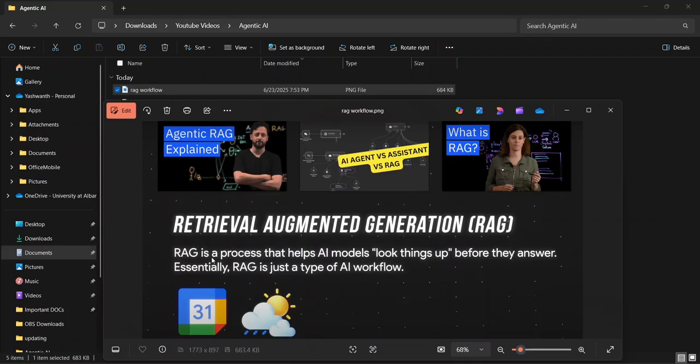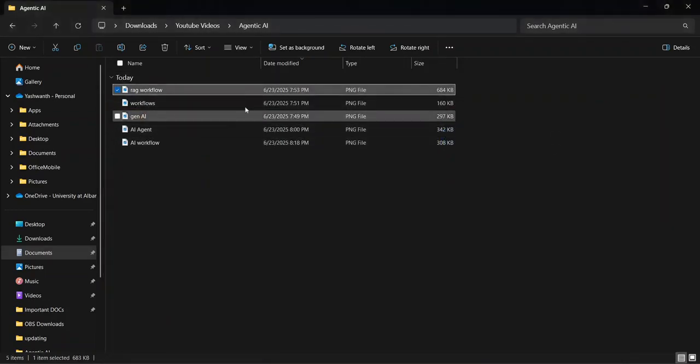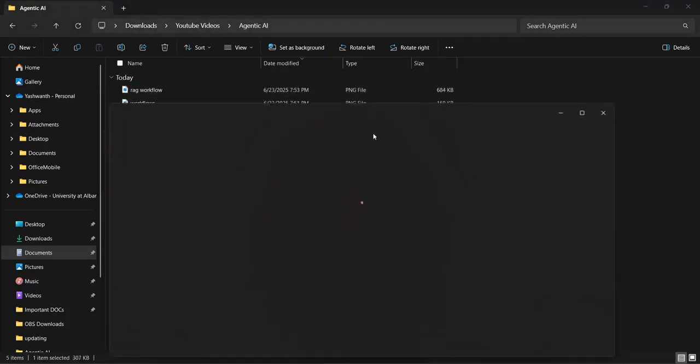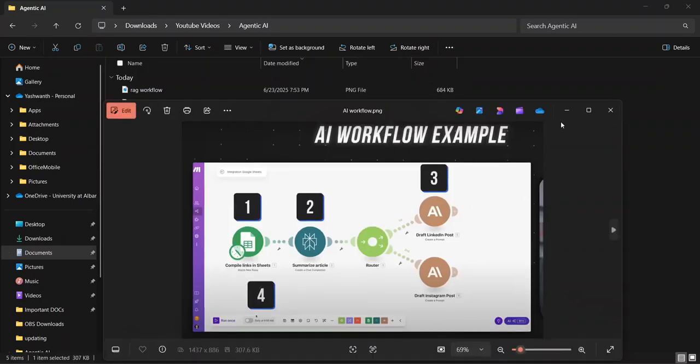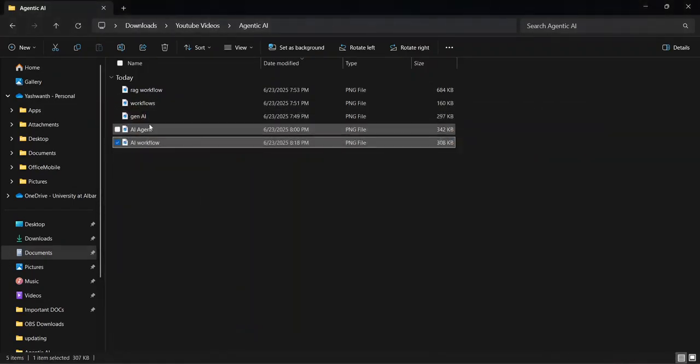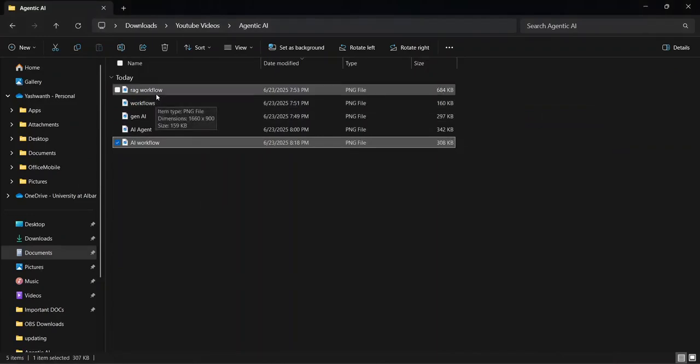So in a RAG model, whenever we get a user query, we find the relevant document from the required data source or API, and then return it back to the user. That's the RAG workflow.